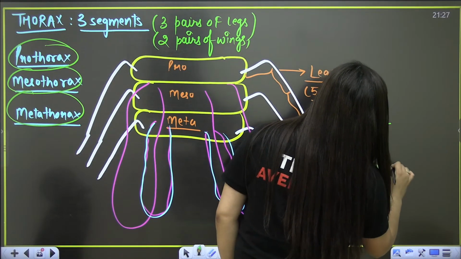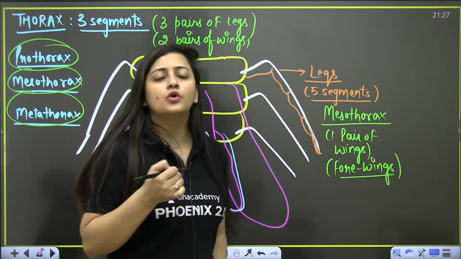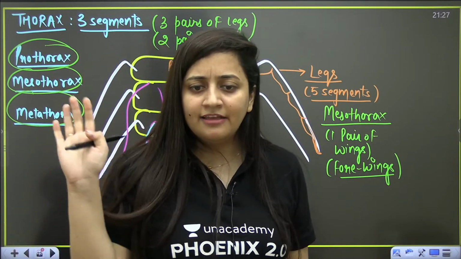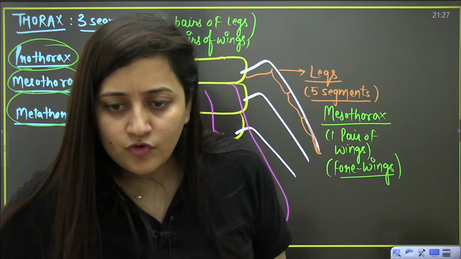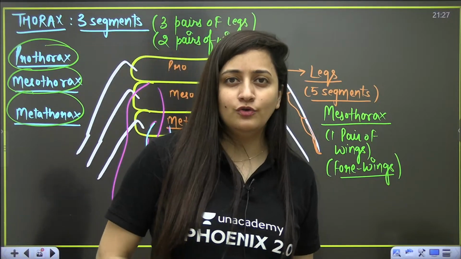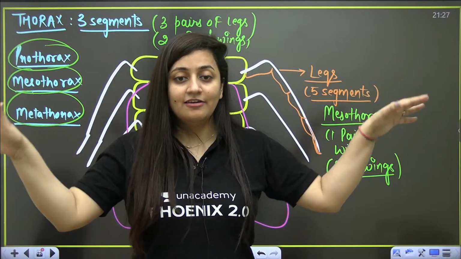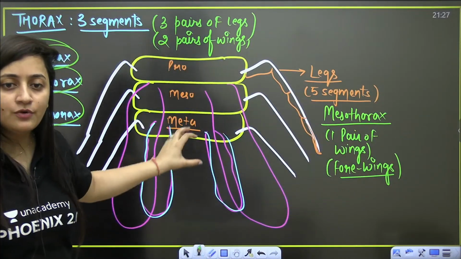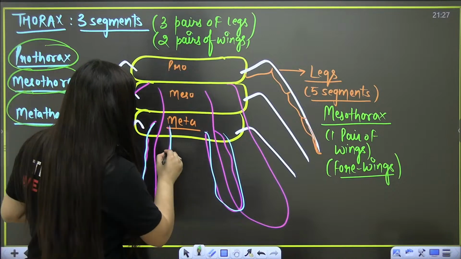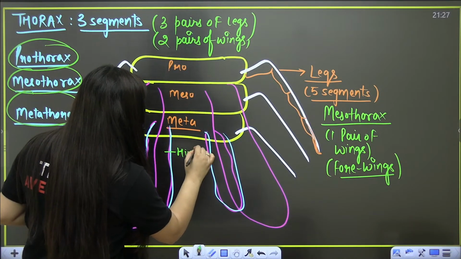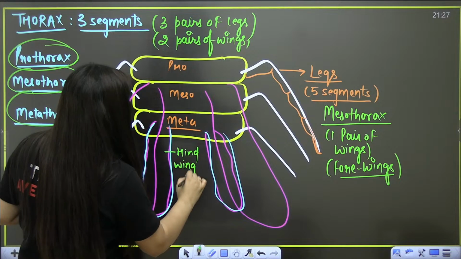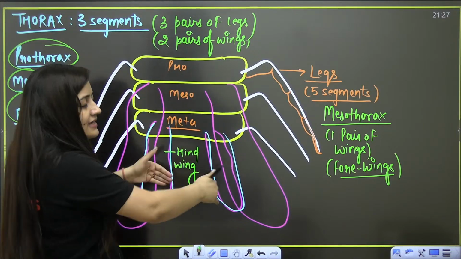They will not help in flying. Have you seen any flying cockroach ever? It's very scary, but during their breeding season they fly. So this forewing is not going to help there. It is the hind wing that will help in flying. The forewing is just protecting the hind wing.